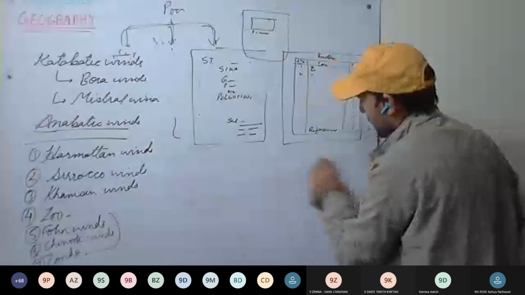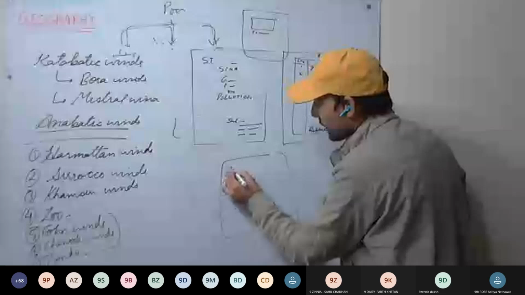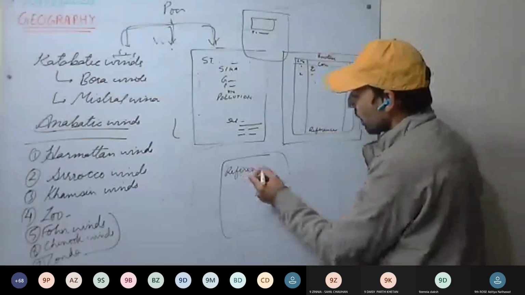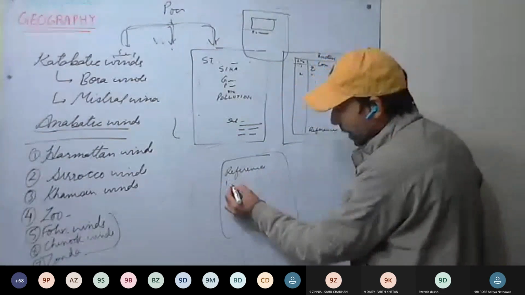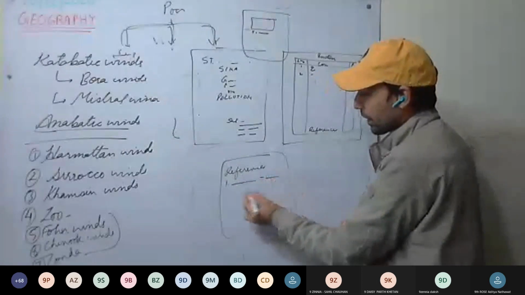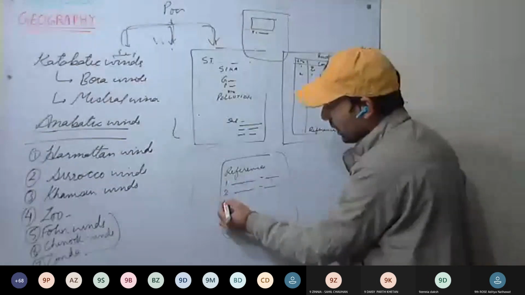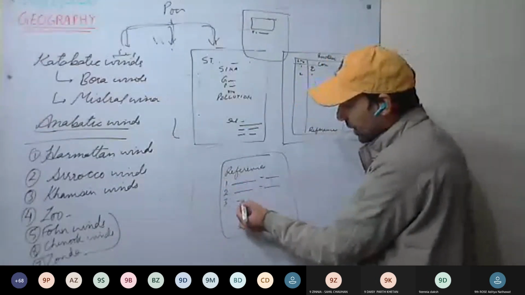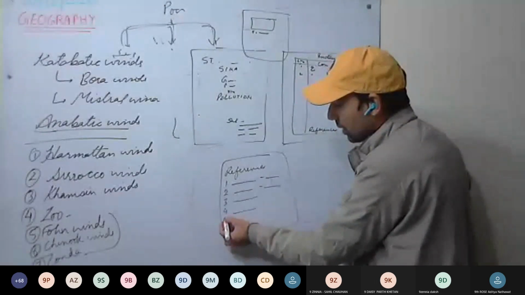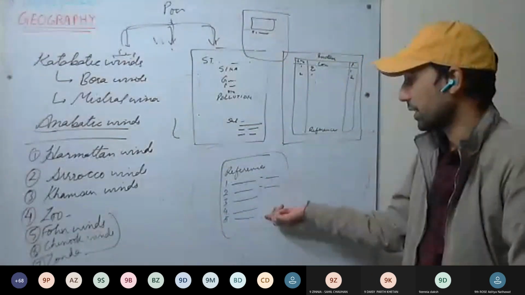In references, what will you be writing? References. First, the book you have referred and its writer's name. Second, the book you have referred, and the writer's name. However many books you have referred, you can write here. Then any site you have referred, its address. Or any magazine you have referred, its name. Or any newspaper you have referred, its name. These are references.